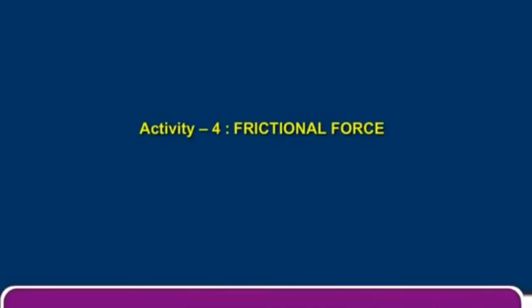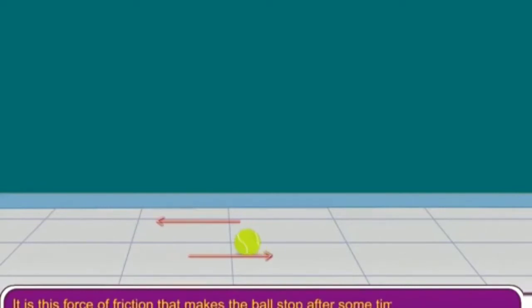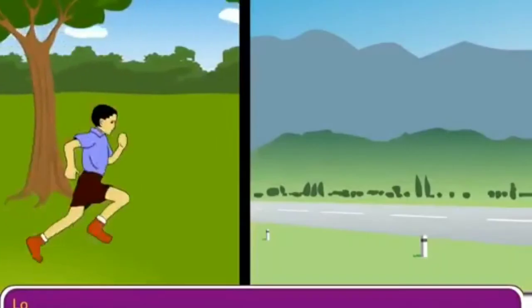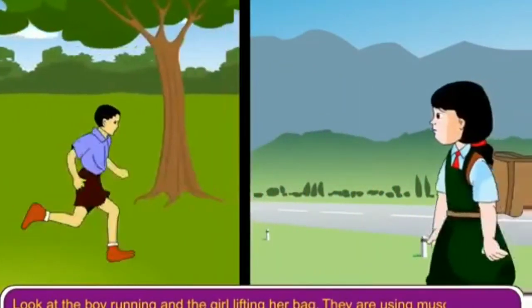Activity 4. Roll a ball on the floor. After some time, it stops, though no force is applied. What makes the ball stop? There is a force of friction between the surface of the ball and the surface of the floor. It is this force of friction that makes the ball stop after some time. When any object moves over a surface, the force which opposes the motion of the object is called frictional force. Look at the boy running and the girl lifting her bag. They are using muscular force.